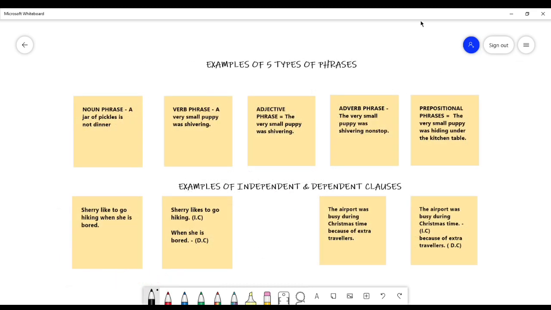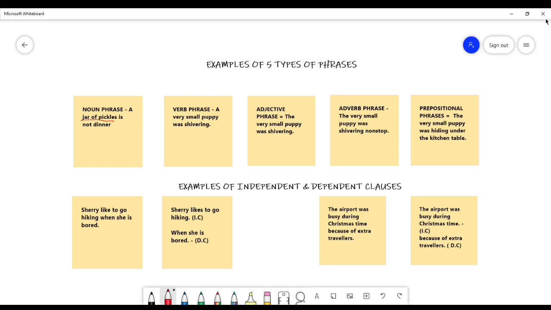As we mentioned earlier, there are 5 types of phrases: noun phrase, verb phrase, adjective phrase, adverb phrase, and prepositional phrase. A noun phrase, as the name suggests, is a phrase that describes or has the noun. In our first example, an example of a noun phrase, the sentence is "A jar of pickles is not dinner." In this sentence, jar of pickles would be the noun phrase.